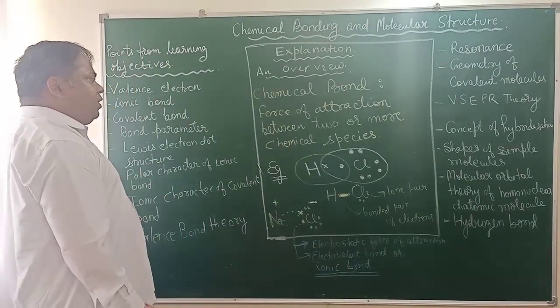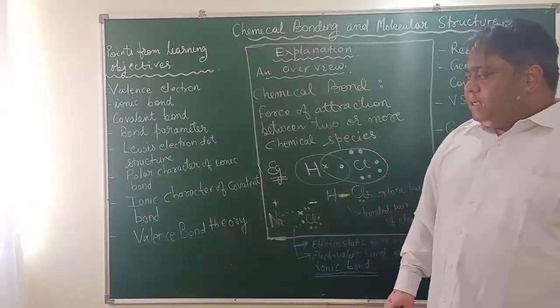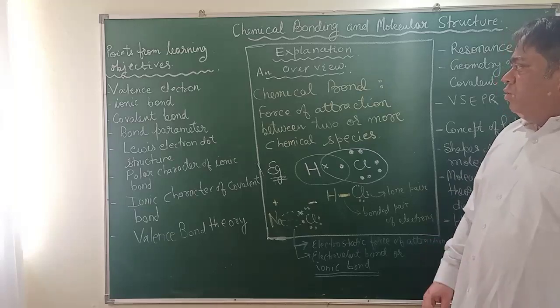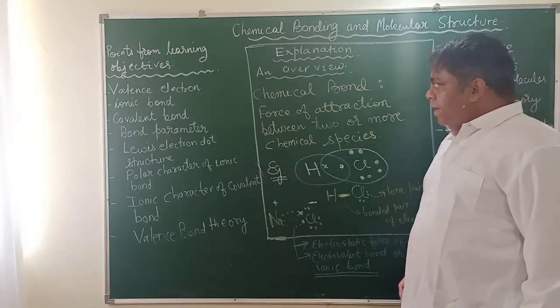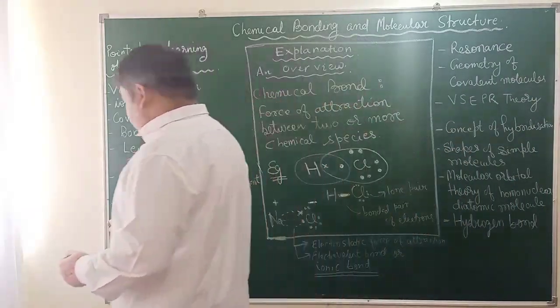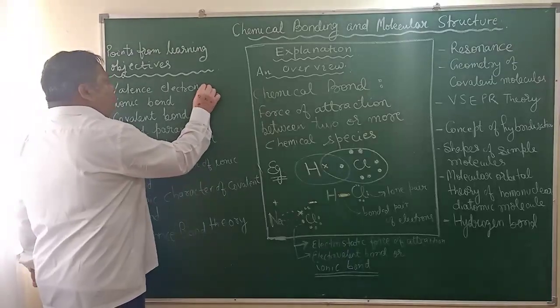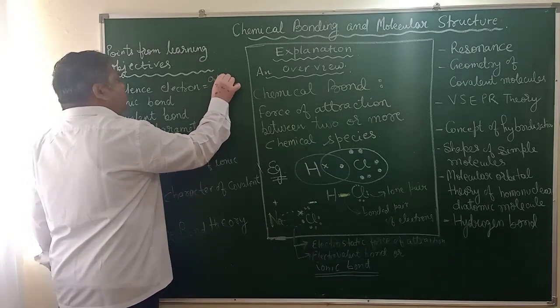So I have just given you an overview. I have not gone into much detail because today we will just try to introduce ourselves to what we have to study. What we have seen so far is that valence electrons are the outermost electrons. I can write the synonyms here: valence electrons are nothing but outermost electrons.